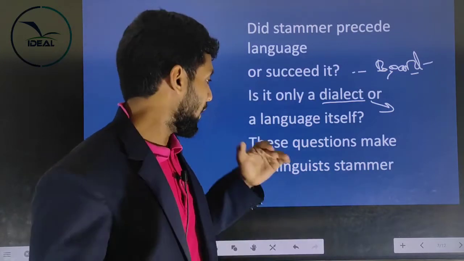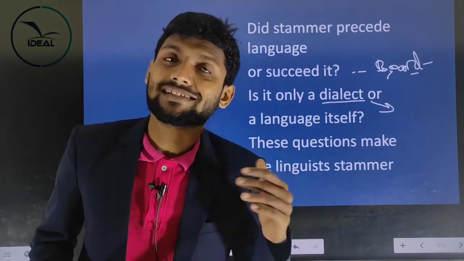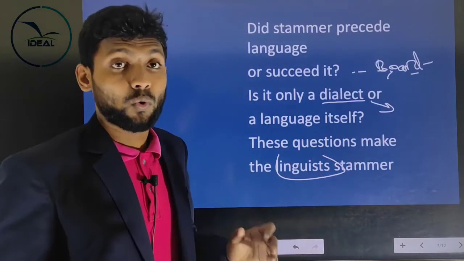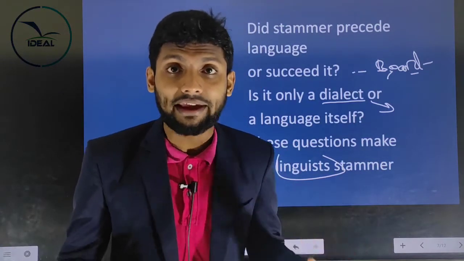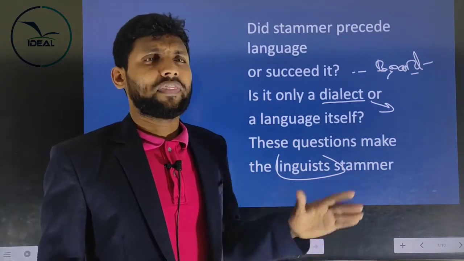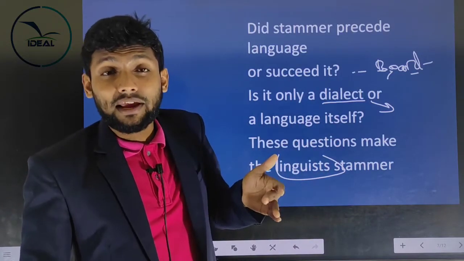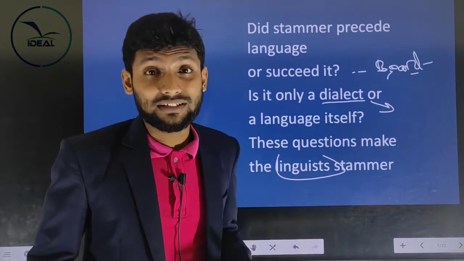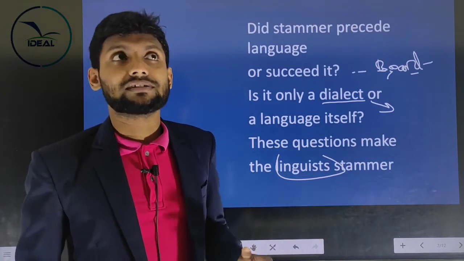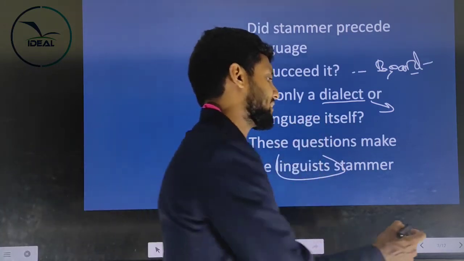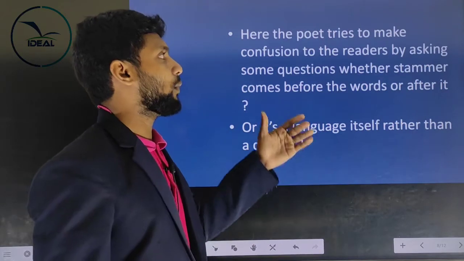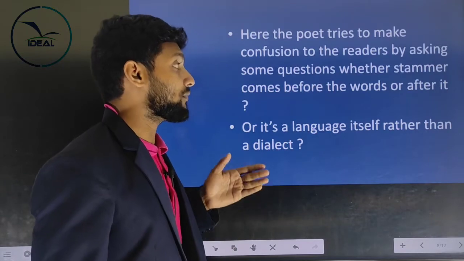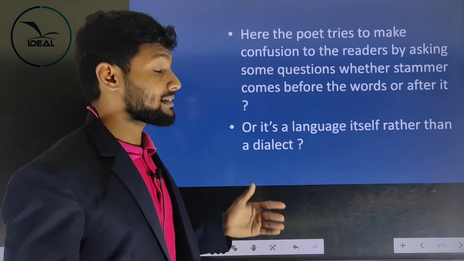That's a question of the poet. These questions make even the poet stammer. When someone asks a linguist, not a poet, a linguist means a scholar of the language, even when we ask whether stammer precedes the language or succeeds it, comes before it or after it, or is a dialect itself or a language itself, when we ask the linguists about this, they also stammer, "ba ba ba." That's a word of Sachidanandan here. And here the poet tries to make confusion for the readers by asking some questions whether stammer comes before the words or after it, or it's a language itself or a dialect.